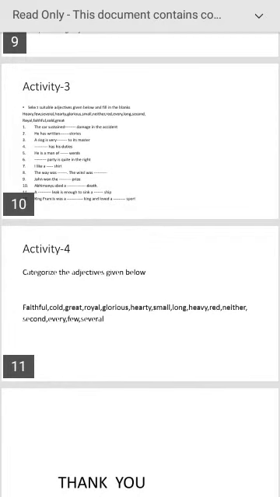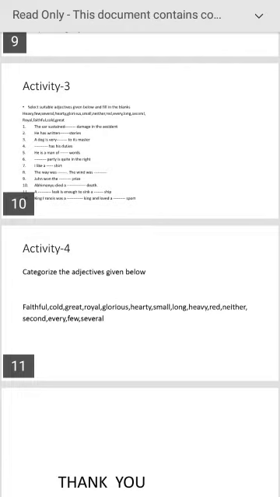What are the adjectives? Faithful, cold, great, royal, glorious, hearty, small, long, heavy, red, neither, second, every, few, several. So you have to categorize them according to the quality, size, color, amount, number.